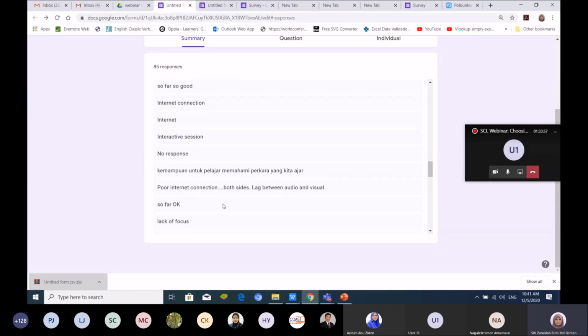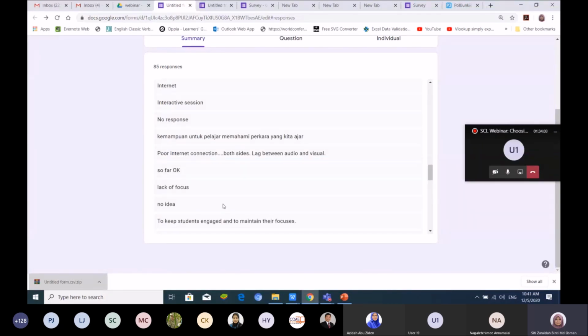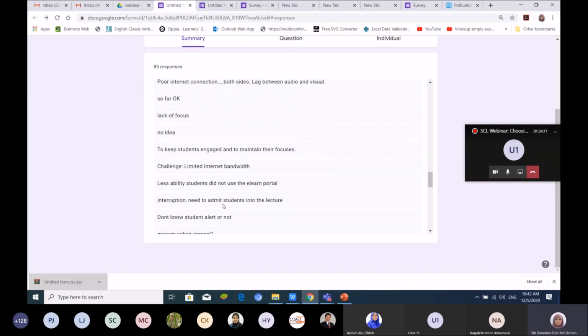Okay, both sides have lag between audio and visual. So when you design, you are not going to design just video conferencing. There are lots of other platforms and materials that you can use. And then limited internet bandwidth is the biggest problem for video conferencing, but for others it's not a problem.